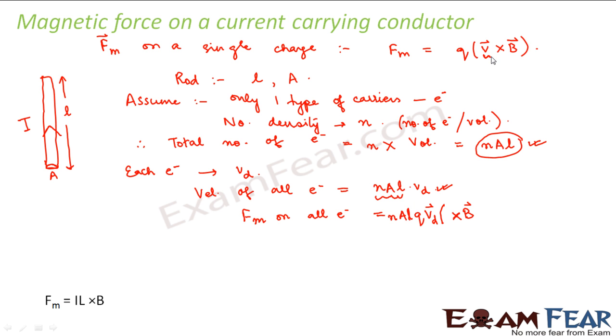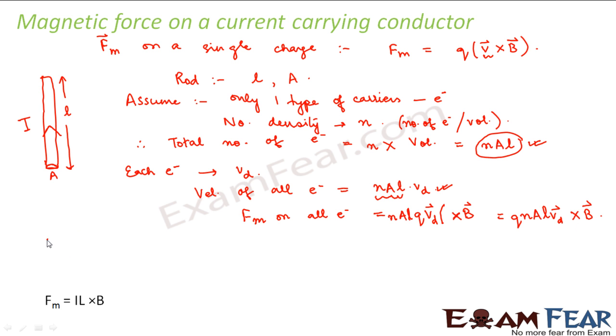So instead of V, it will become NALVd cross B. So that will be the total force on so many electrons. Let me write it more neatly. So this is equal to Q NALVd cross B. This is the total force on all the electrons.